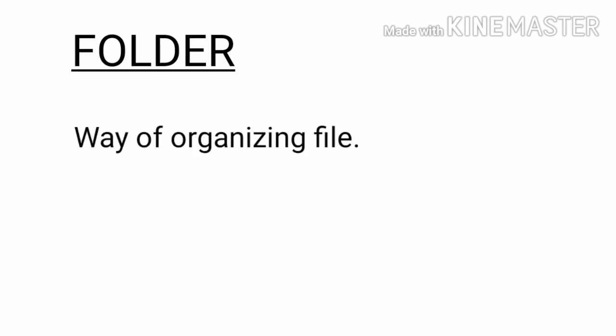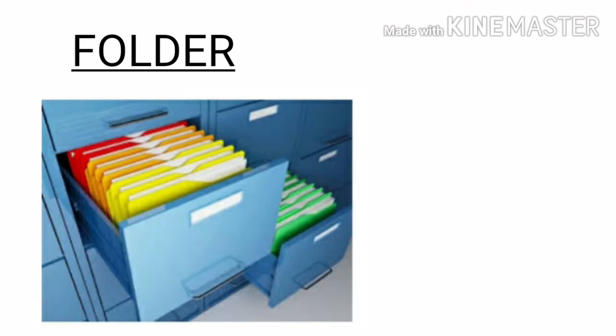The next one is folder. It is a way of organizing files. As we keep our files in a file cabinet, let us assume the folder as a file cabinet. It is the cabinet in which we store our files. So a folder is like a file cabinet and it is used to keep important files.